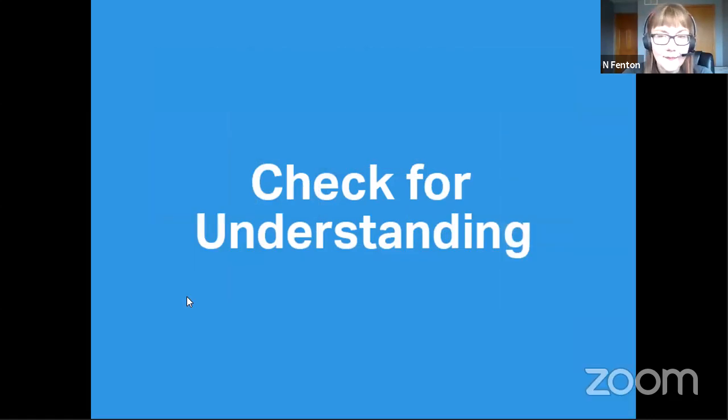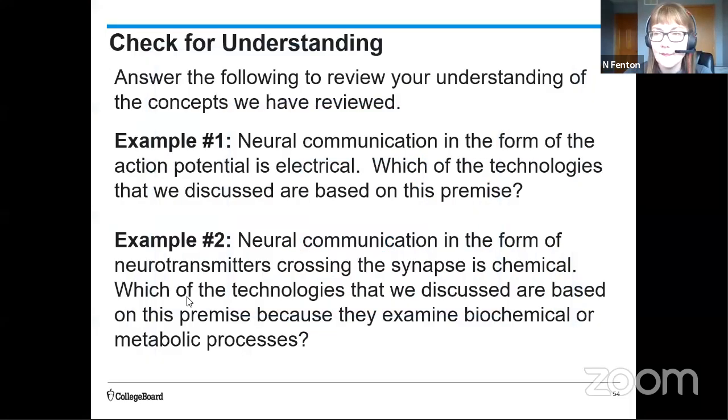poor time resolution. Okay, so now I'm going to ask you some questions about these scans, but I'm going to ask you these questions in the context of how the nervous system works. So if you're asked something like this on an FRQ, think about how you might answer it. You're going to have to come up with the answer yourself and then explain why. So it's going to ask you to understand how the action potential works.